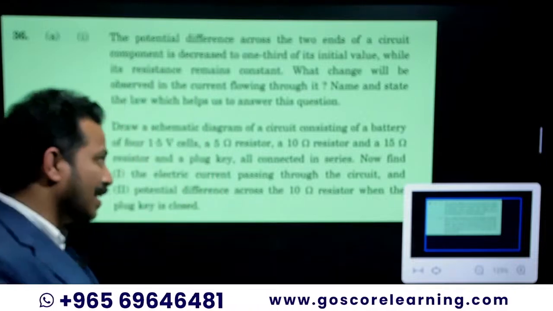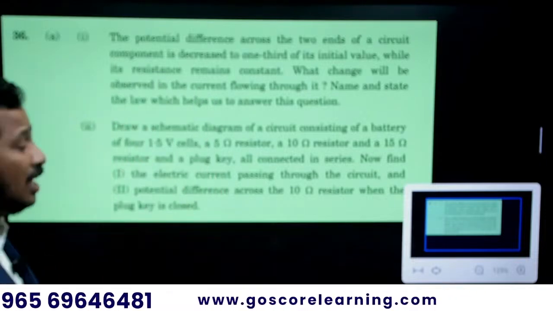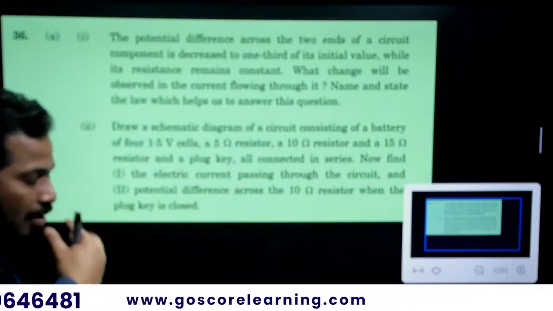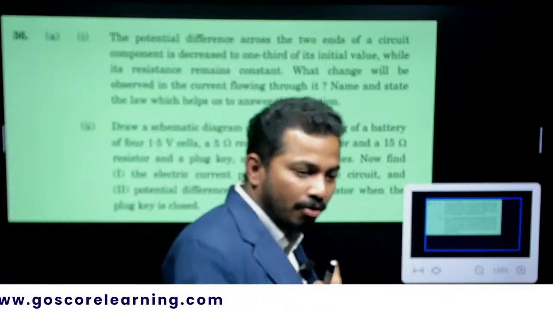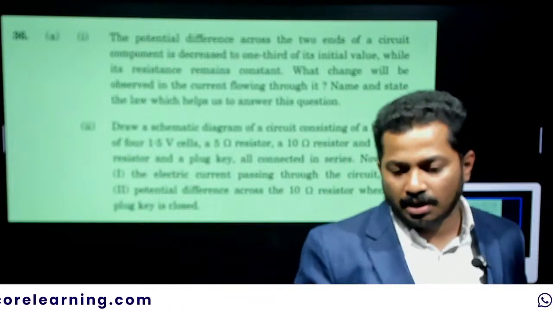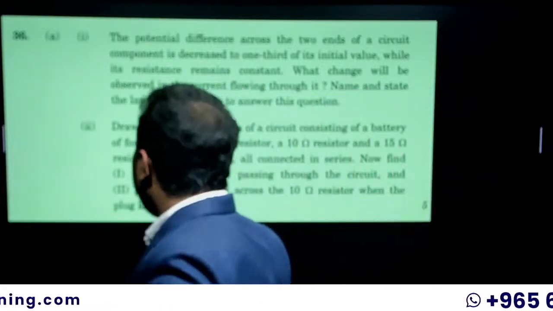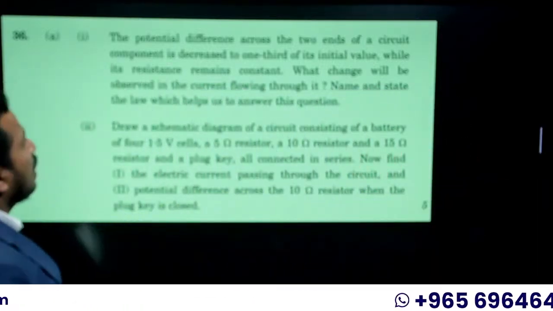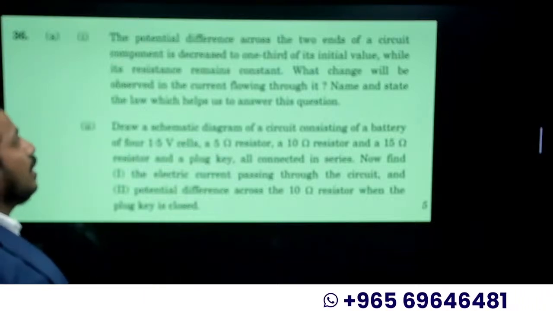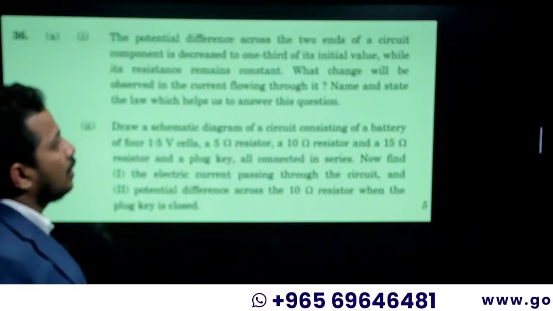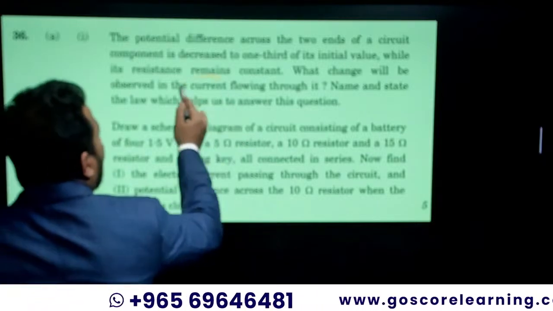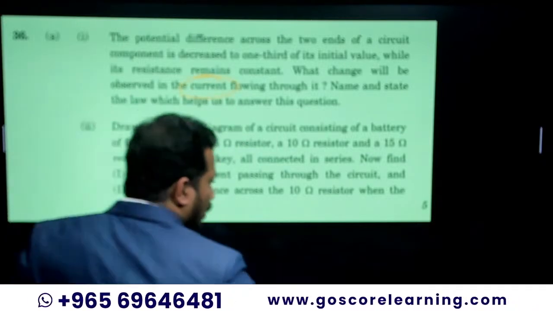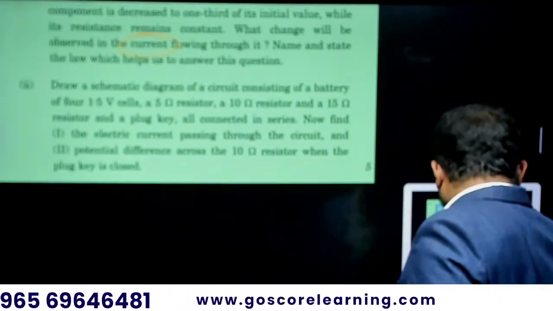For me as a teacher, as I have seen this question before, I have got the concept. For you, as it is a lengthy sentence, read it two or three or four times. That's the thing which is given in this question. So what is happening here? Potential difference across two ends of the circuit compound decreases to 1/3 while resistance remains constant. What is the change in current? That is the question. You know that.